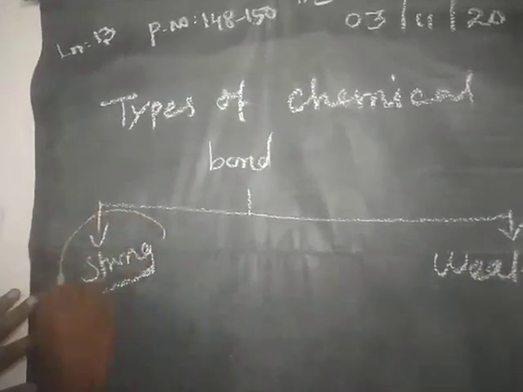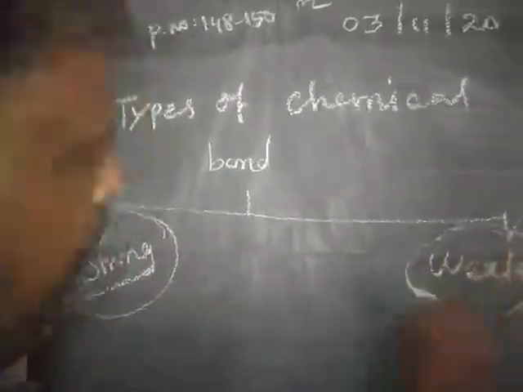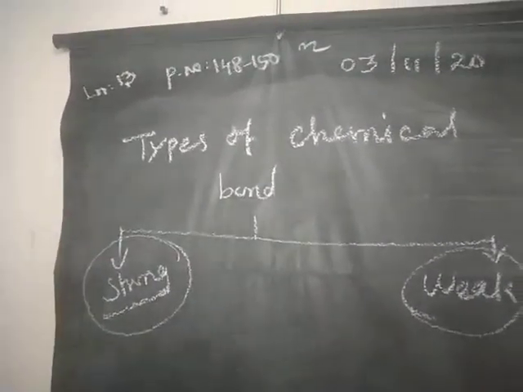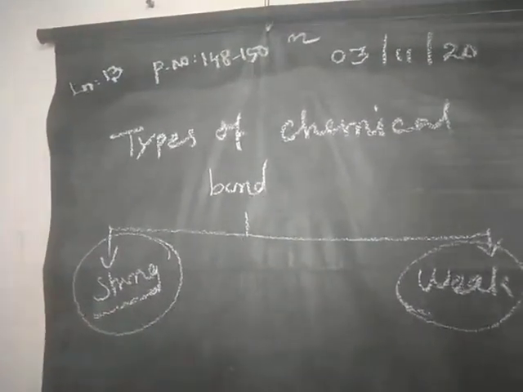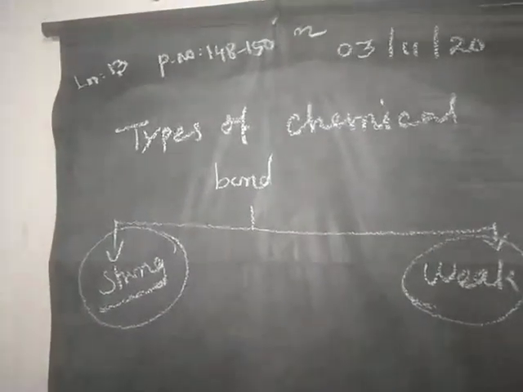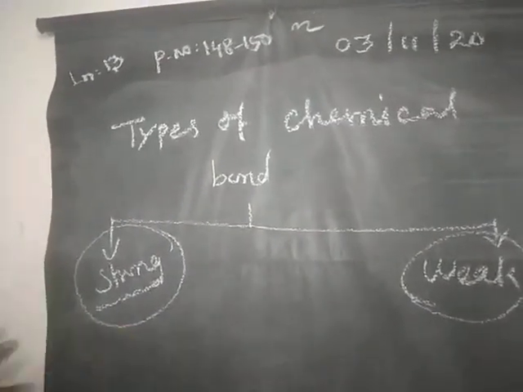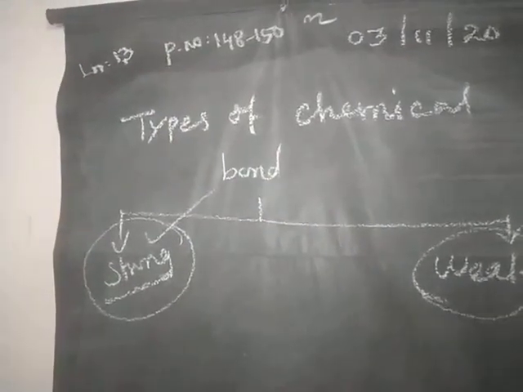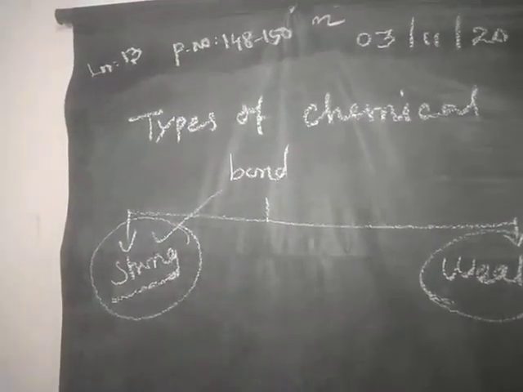What is meant by a strong chemical bond? Based on the transfer of electrons or mutual sharing of electrons, that bond is called a strong bond. Examples are ionic bond, covalent bond, coordinate bond, and metallic bond.